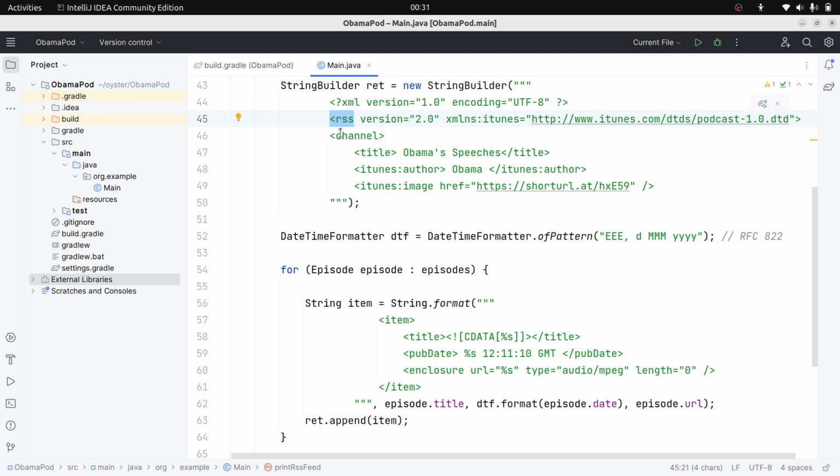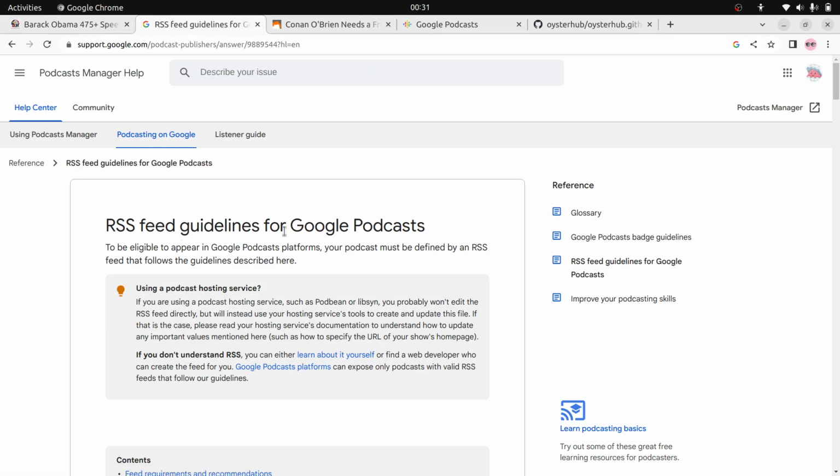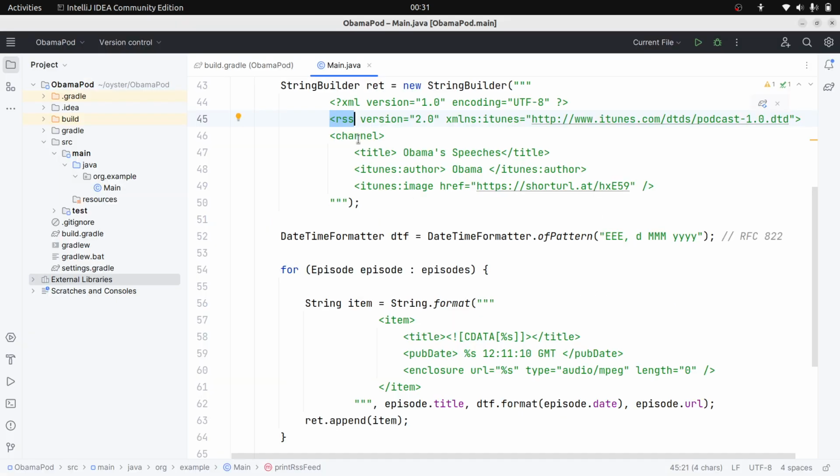If you want to know the details of each tag, you can look into the RSS feed guidelines for Google Podcasts, which contain all the details. First you need to specify the channel, the topmost tag after RSS. First you specify the title of the podcast. I gave Obama speeches, the author is Obama, and I have given an Obama image here. So that's the podcast details.